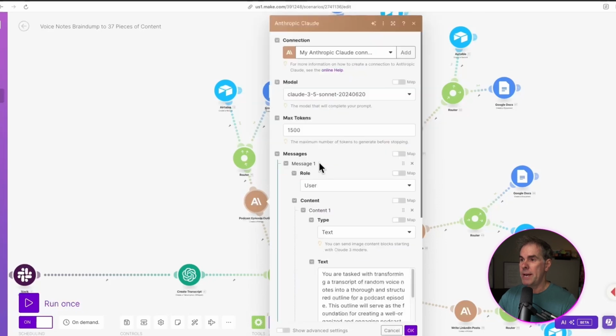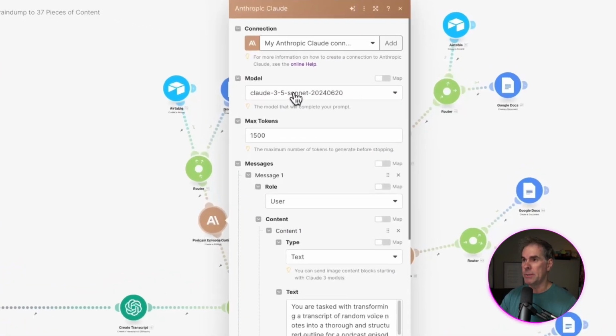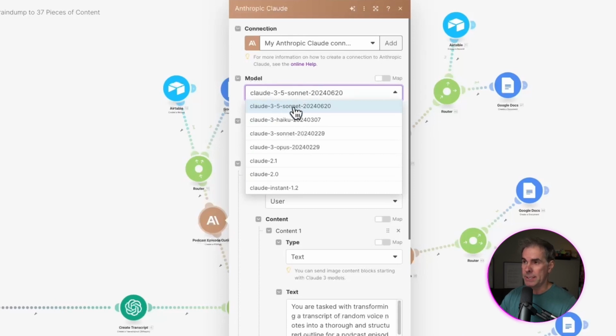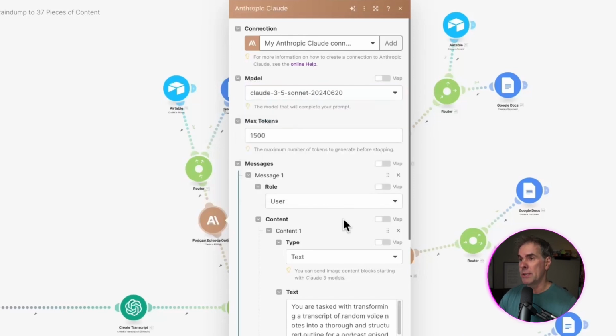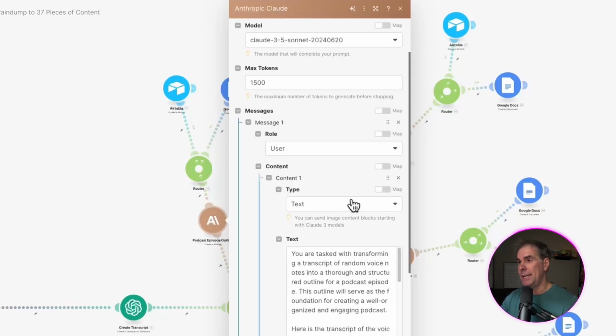All right, so going back into Claude here. As I set up my Claude module here, the first thing I want to do is choose which model I want to use. I like to use 3.5 Sonnet. At the time recording this video in August of 2024, it is the most recent and the best model that Claude has. I like to put in 1,500 tokens for this, just as a maximum number.